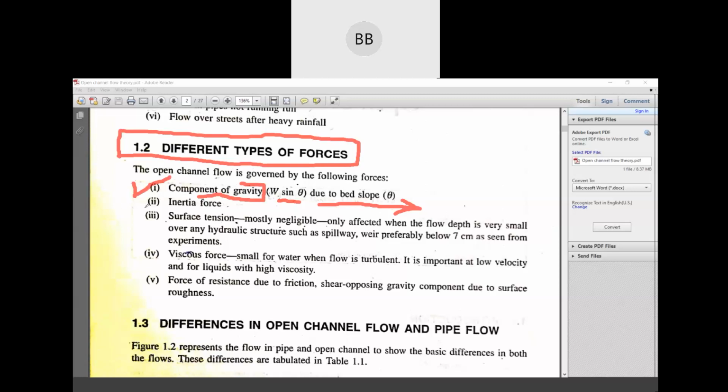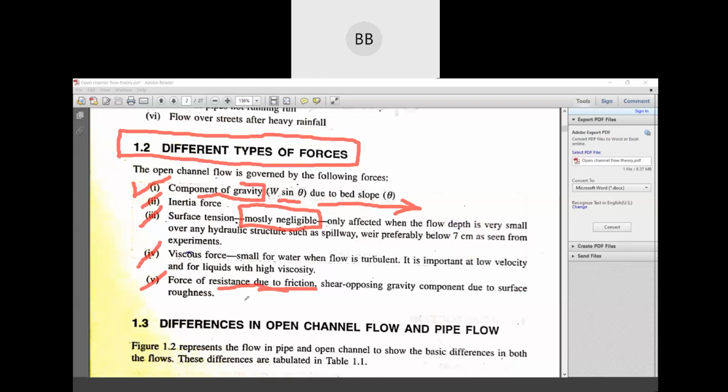Then we have inertia force, surface tension, but mostly we neglect surface tension. Then we have viscous force, and last we have friction resistance. Definitely when there is a flow of water, there will be friction with the boundary.